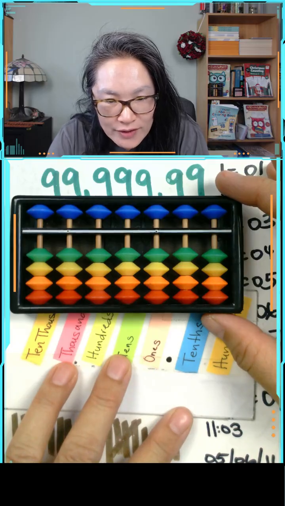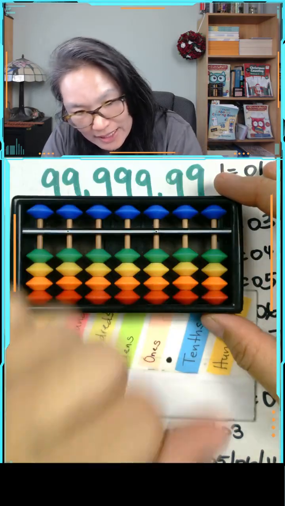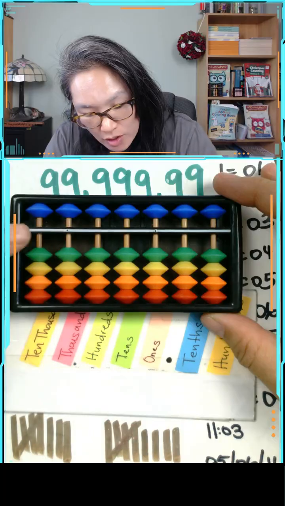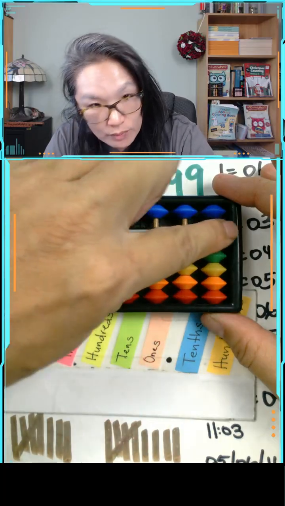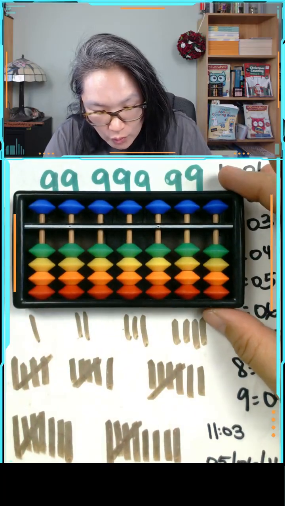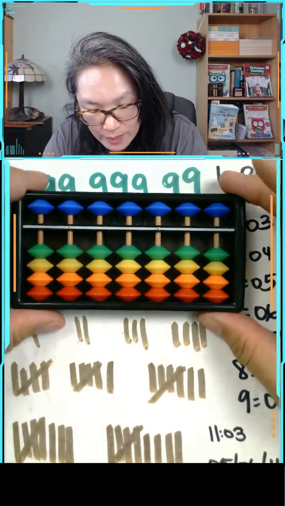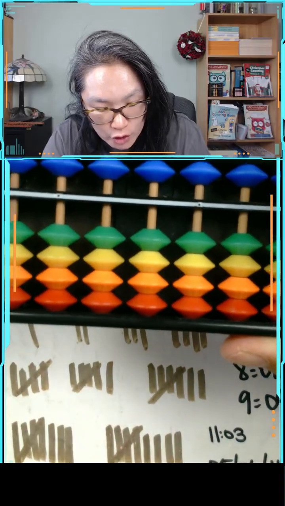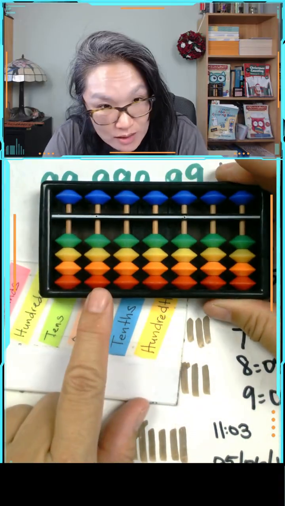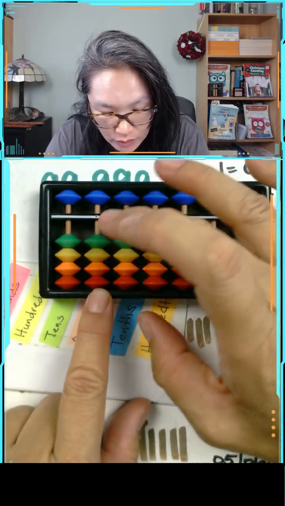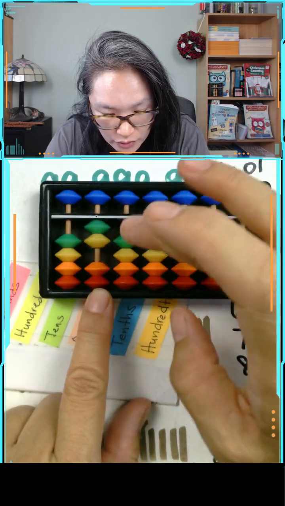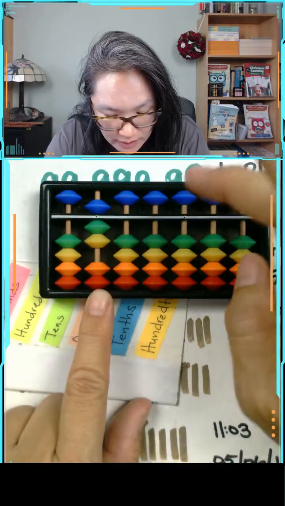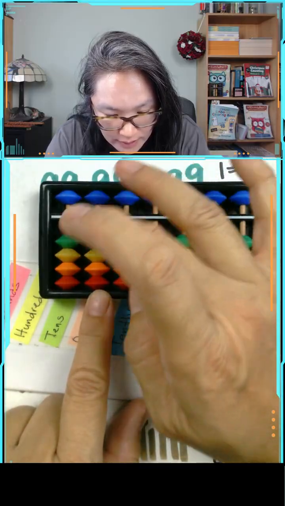So 0, nothing moved. 0 means it's reset. It is clear. So when we're resetting this, none of the beads are touching this horizontal bar. That's what that means. So let's take it one more step. Because these are ones over here, you can actually label this as the ones place. So then you can count 1, 2, 3, 4, 5, 6, 7, 8, 9, 10.